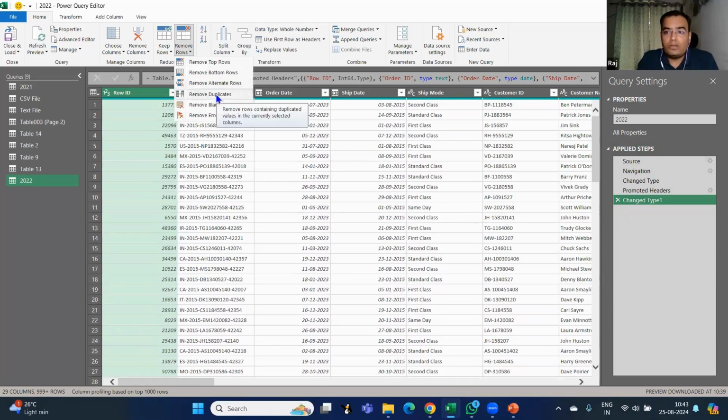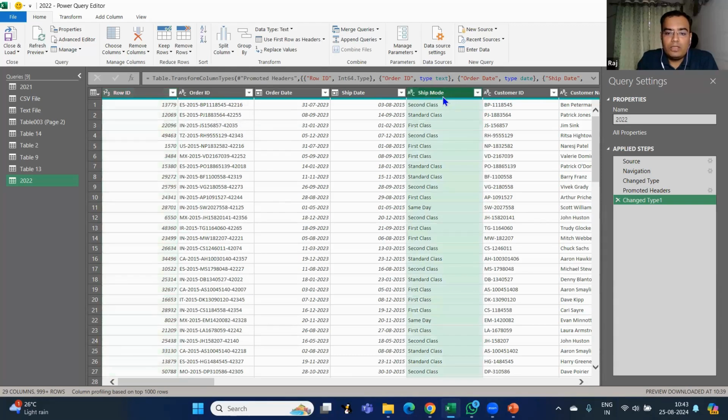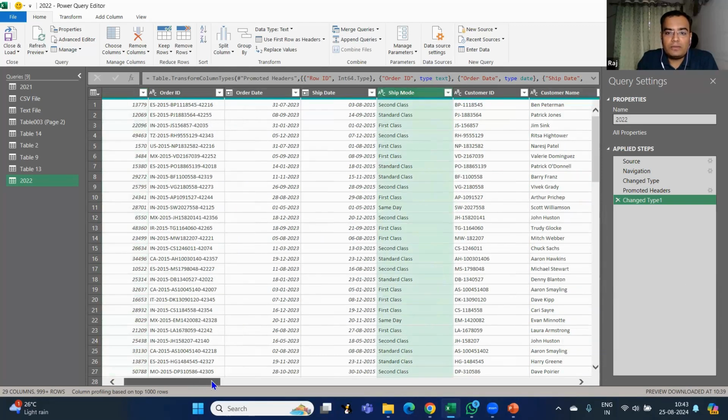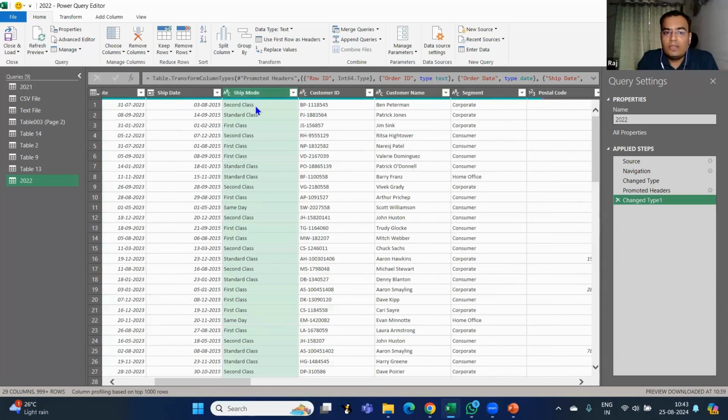I can remove duplicates also. So if I want to remove certain duplicates, for example, let me just see. If you see this Ship Mode column, it has a lot of duplicates. Each single value is getting repeated again and again. Just click on the column in which I want to change, and I will go into the remove duplicates option.